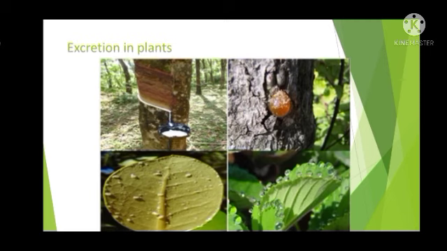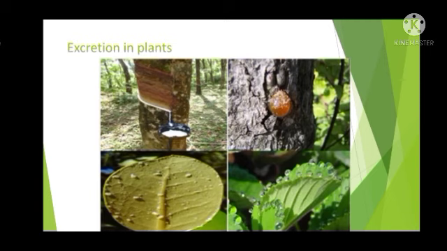Now waste products can also be stored in vacuoles. As you know, the plant cell contains large vacuoles, isn't it? So the waste material can be stored in the vacuoles also. I told you earlier, some of the waste is stored in the leaves. When more waste materials are stored there, and when the leaves mature and die off, what will happen? They will get detached from the plant and fall down, isn't it? So thus the waste can be removed.